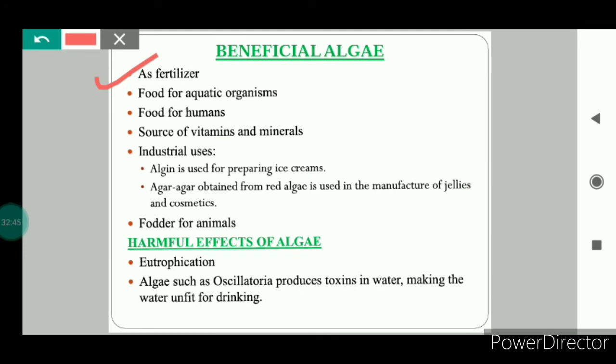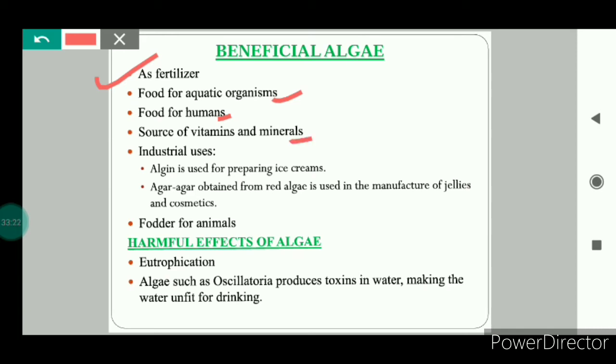Now we will see how algae are beneficial for us. Blue-green algae such as nostoc have the ability to convert atmospheric nitrogen into useful nitrogenous compounds so that they can be absorbed by plants. So it acts as a fertilizer. Various fish and aquatic animals feed on algae. Food for humans: various types of algae are also used as food items. For example, various brown algae and seaweeds are used as food items in countries like Japan.